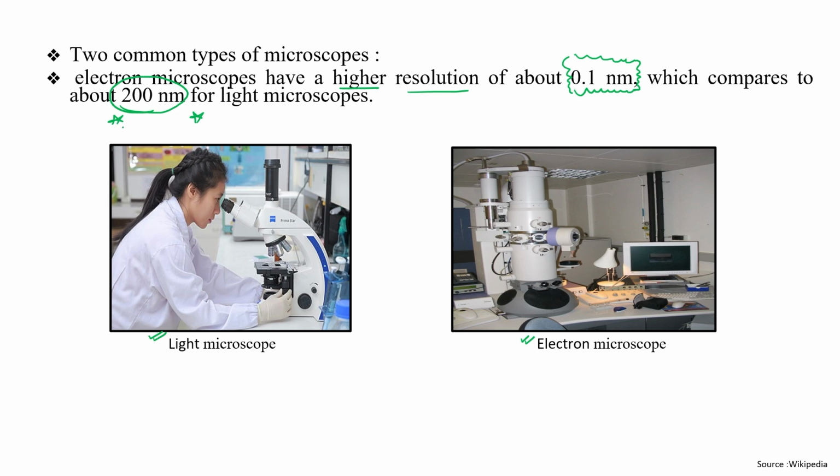Can you see the difference? So with the help of the electron microscope, we can also analyze anything present inside a cell at the nanometer level.